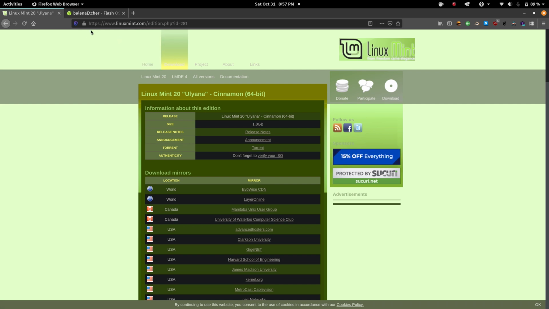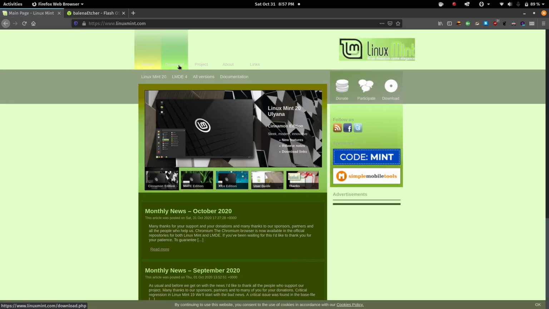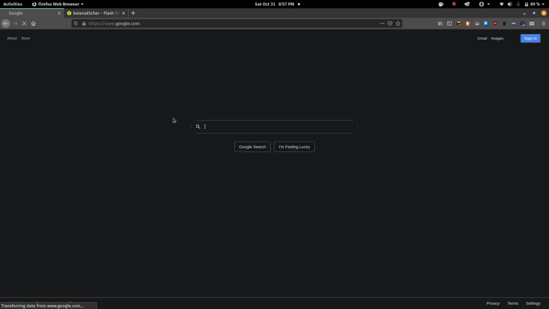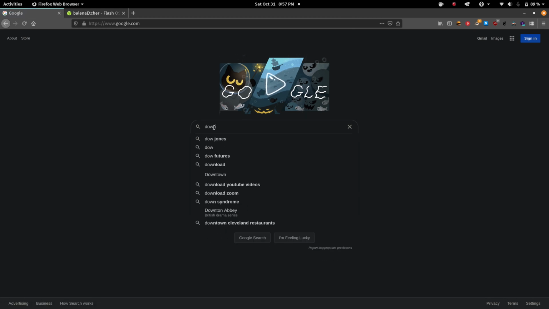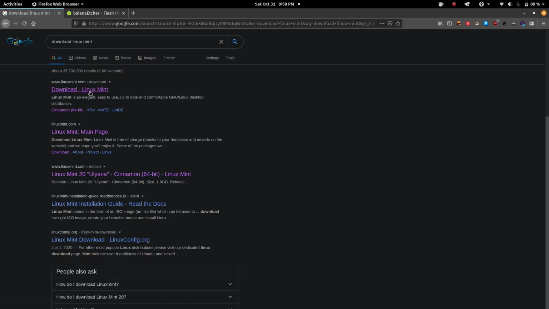So anyway, same thing with Linux Mint. You go to Google and you search for Linux Mint download, and you will get to this page right here. And you will see right here where it says download. Let me actually go to Google and do the whole step. So you go to Google, you search for download Linux Mint, and same thing, first one right here.